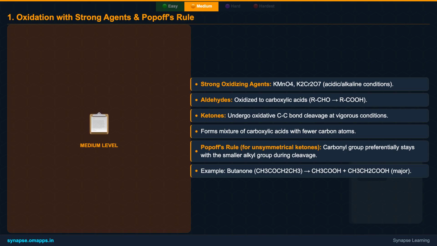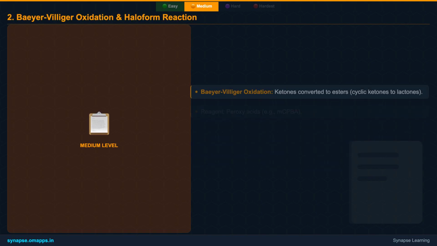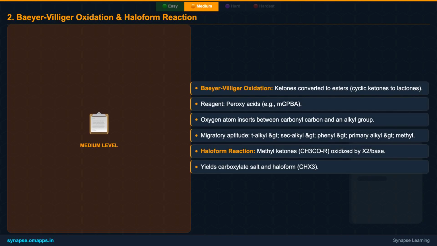This leads us to Popoff's rule, which helps us predict the major products when an unsymmetrical ketone undergoes such vigorous oxidation. Popoff's rule states that the carbonyl group prefers to stay with the smaller alkyl group during cleavage. While it's a useful guideline, remember that a mixture of products is often observed.